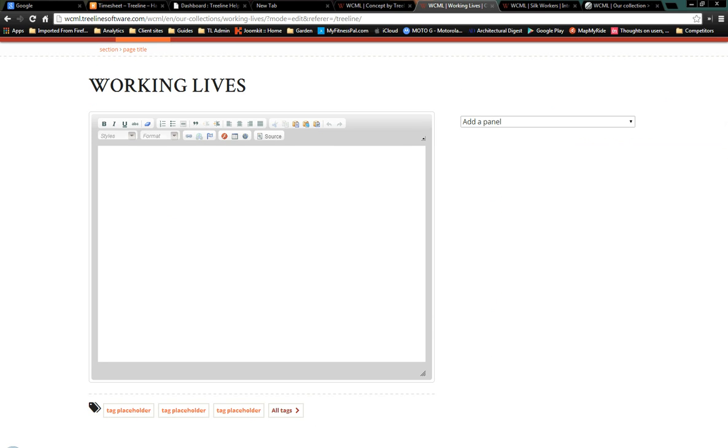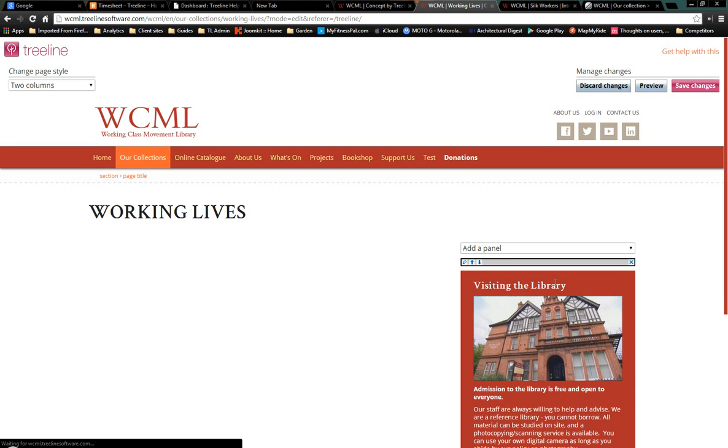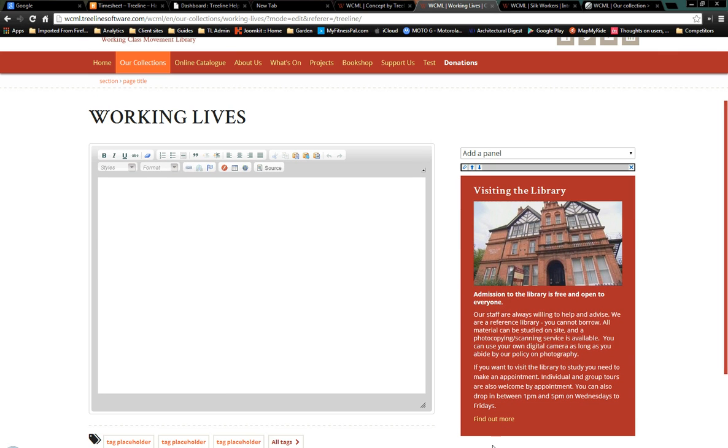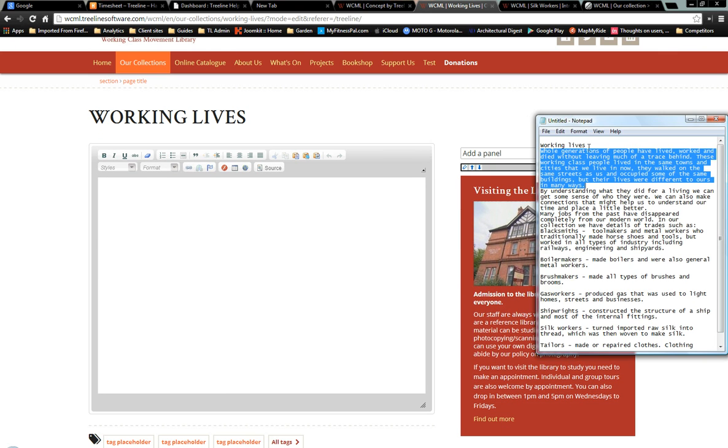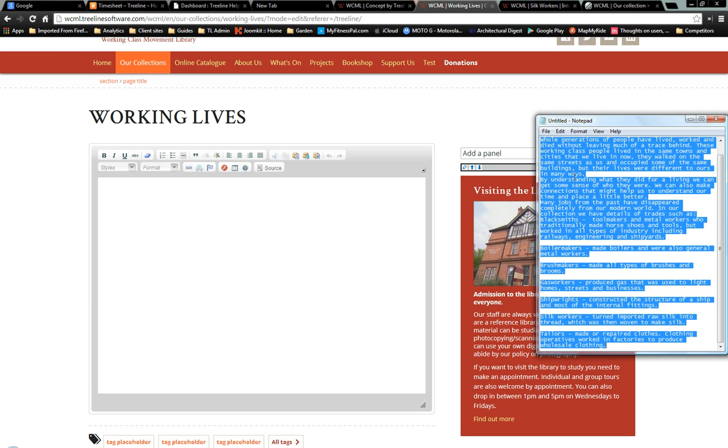Okay, now this is the area of the site that we want to put the information in. We can add panels on this side that we can create. Let's add a panel there called Visiting the Library, encouraging people to visit us. So I'll go back to this. We've already got the title up there, Working Lives, so we can get rid of that. Don't need it. And then we click in the box, hold your finger on the Control button, on A, that selects all of it.